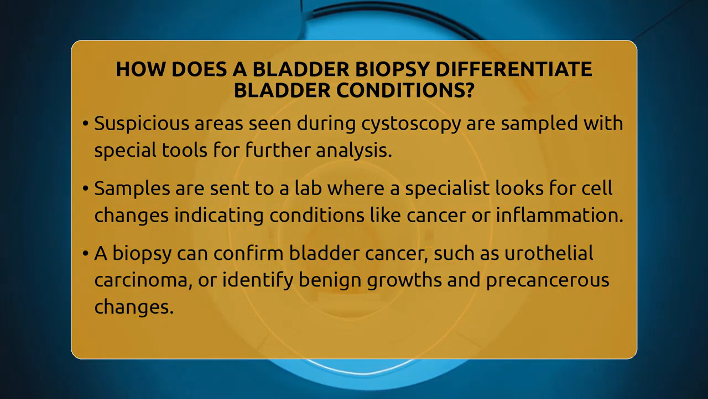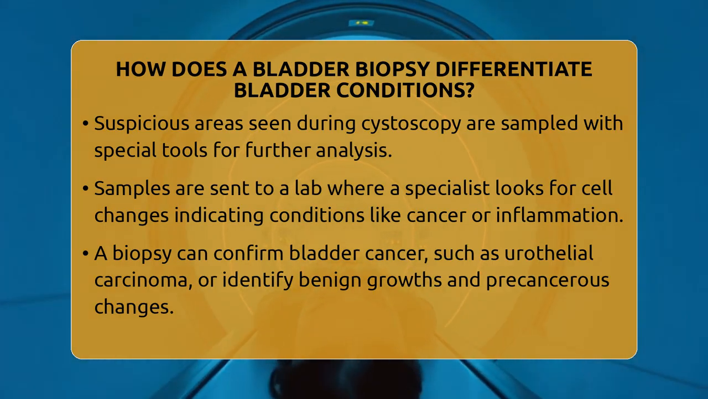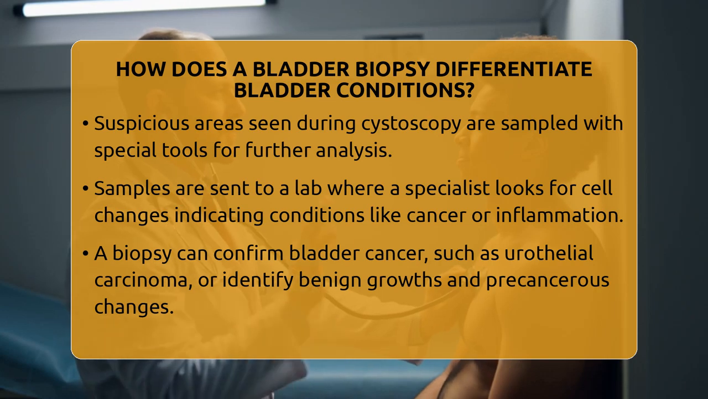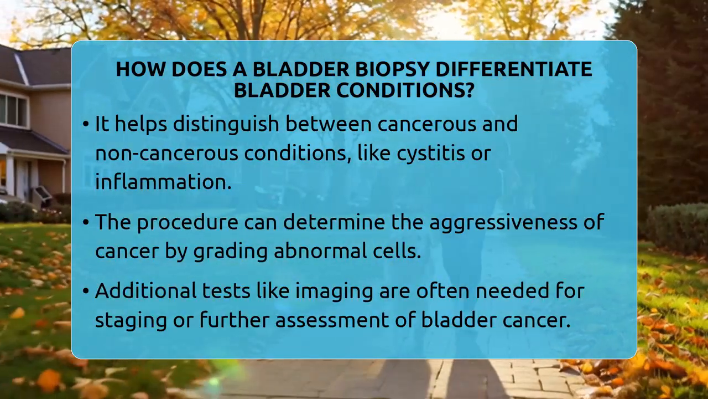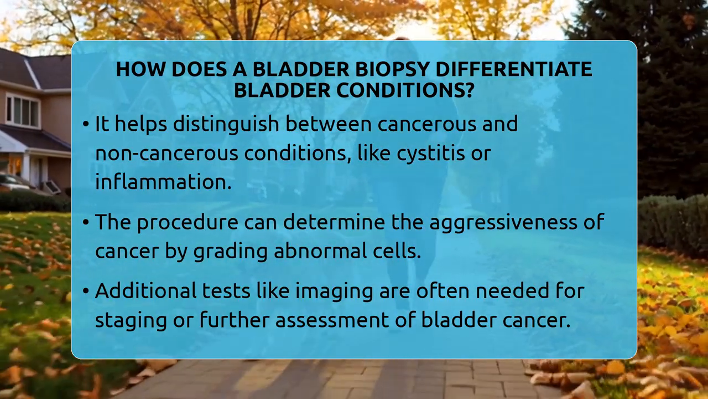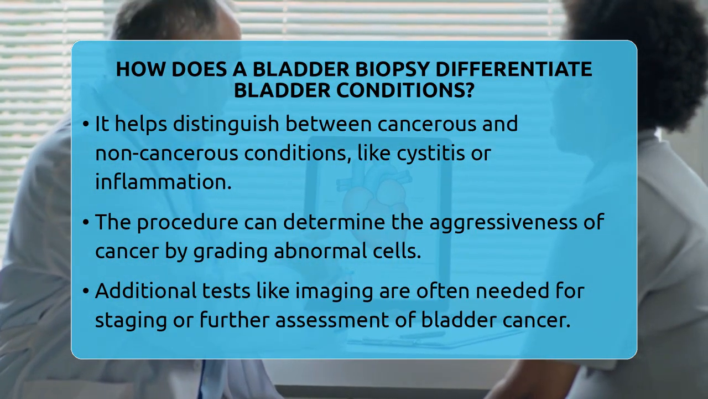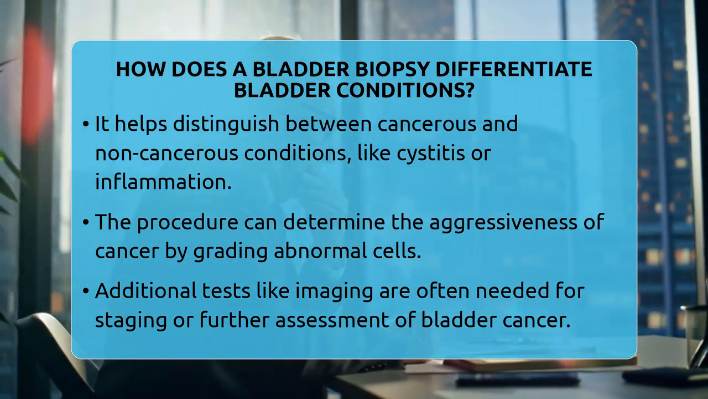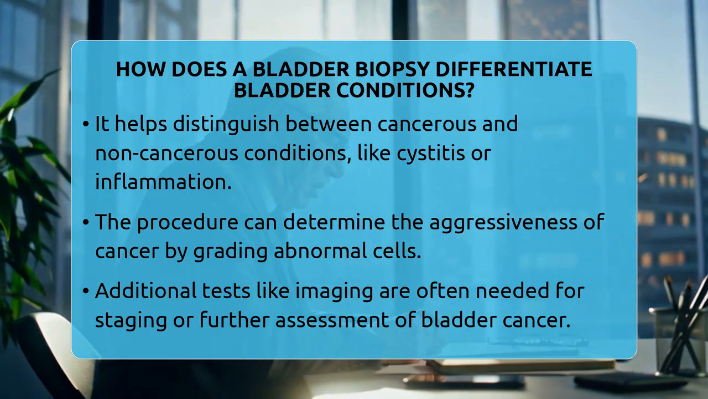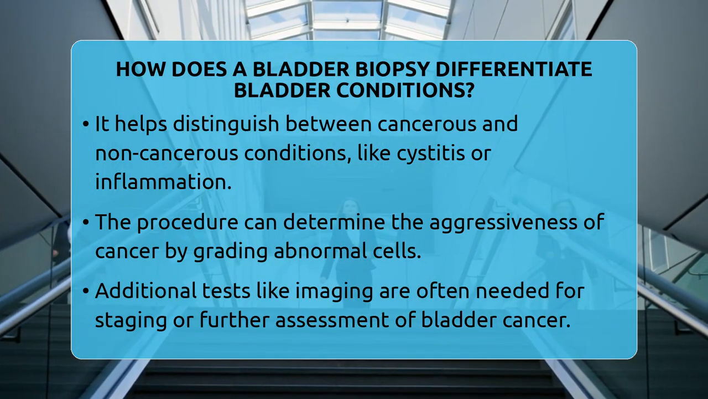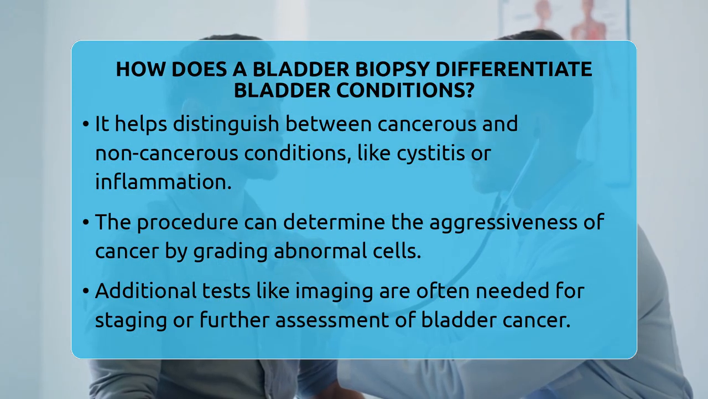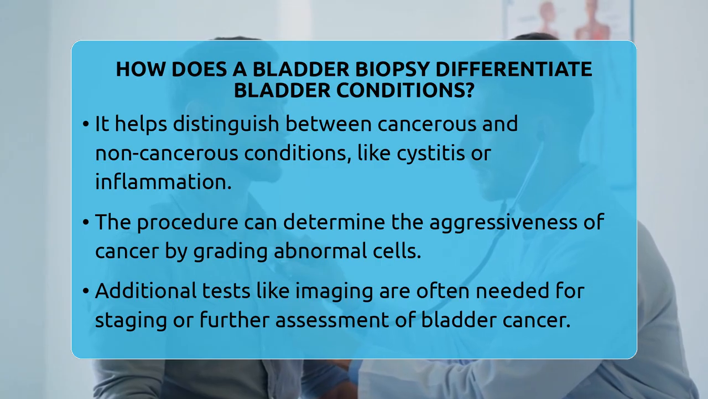When it comes to bladder cancer, the biopsy can identify the most common type, called urothelial carcinoma, which starts in the lining cells. It can also help distinguish other rare types like adenocarcinoma, which arises from glandular cells. The biopsy results can determine how aggressive the cancer might be by grading the abnormal cells. While the biopsy provides critical information about the presence and type of cancer, more detailed staging usually requires additional procedures, such as imaging or surgical removal of the tumor.